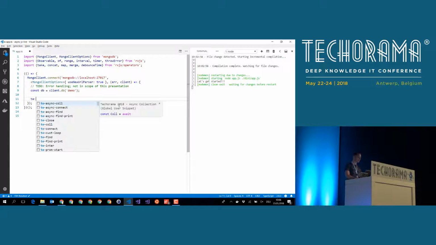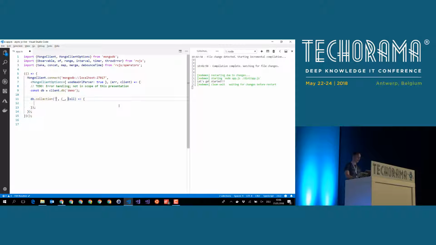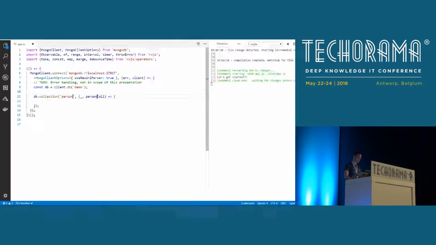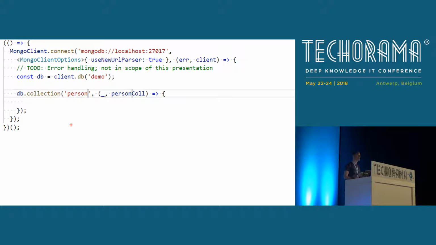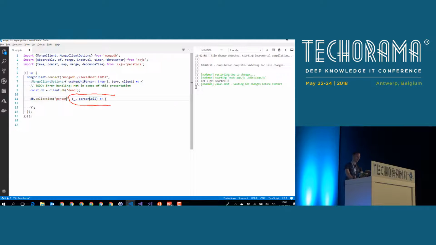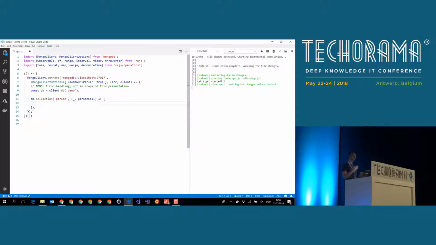The next thing we need to do is connect to our person collection. MongoDB offers a method called collection, and guess what we have to give this method? We have to give it a callback function. So we have the next nested callback inside of the code. Once we have connected to the person collection, we can do a find. We will look up all the persons with name John, and we will get an IPerson object back.